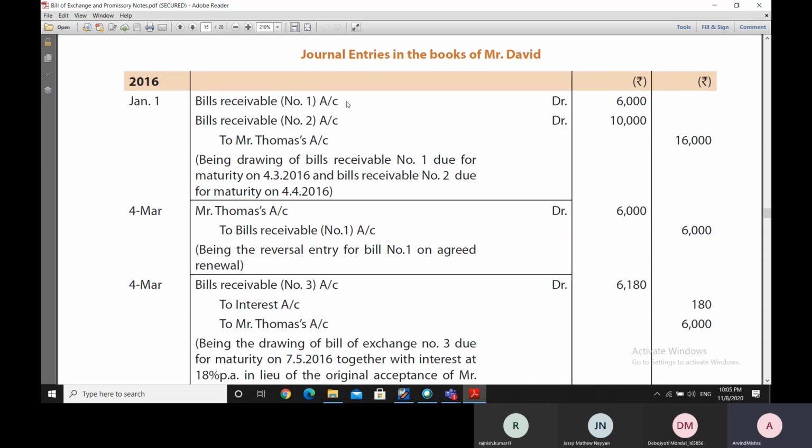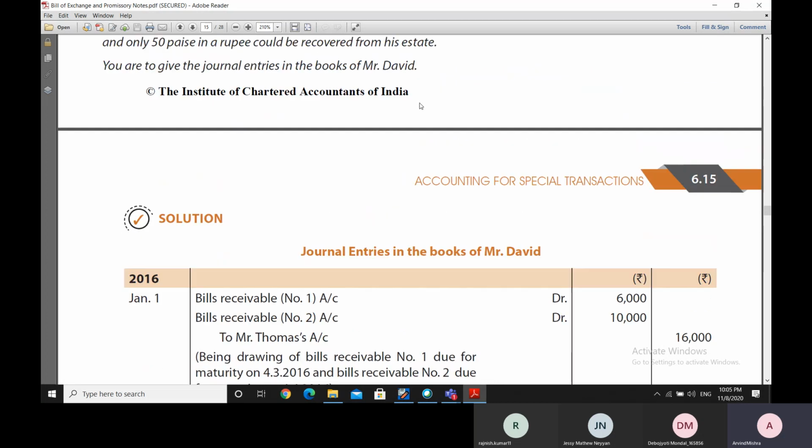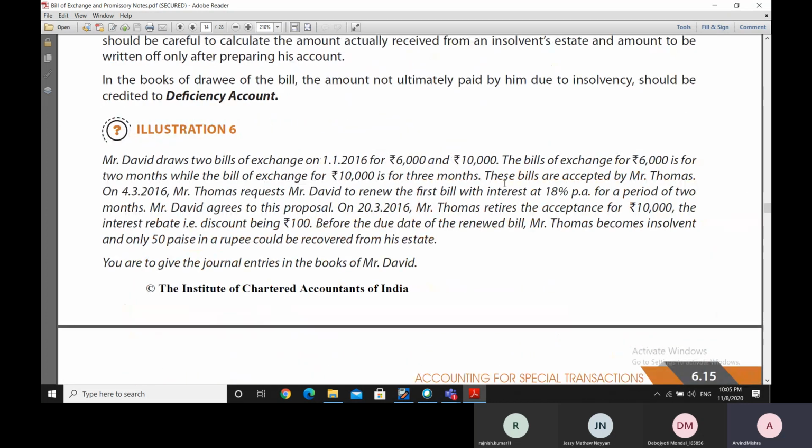So to explain this entry, initially this bill was accepted by Mr. Thomas, but what happened was that at the end of 2 months, Mr. Thomas requested that please extend the time of payment by 2 months, as you can see in the question here.